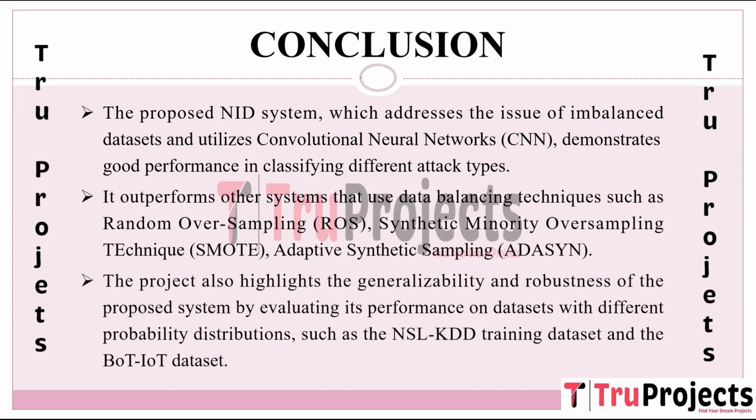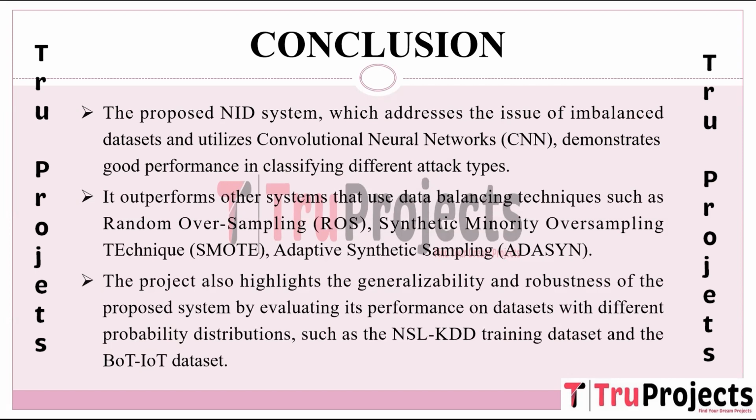The project assesses the proposed system's performance on datasets with varying probability distributions, such as the NSL-KDD training dataset and the BoT-IoT dataset. This evaluation examines how well the system generalizes and adapts its learned patterns and detection capabilities to different environments or types of attacks.